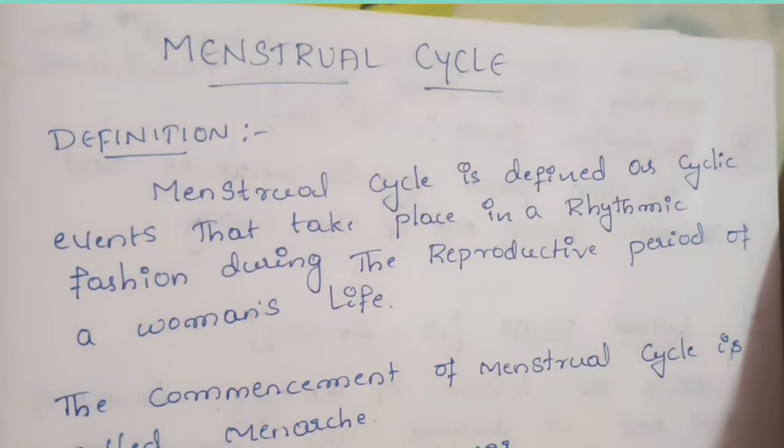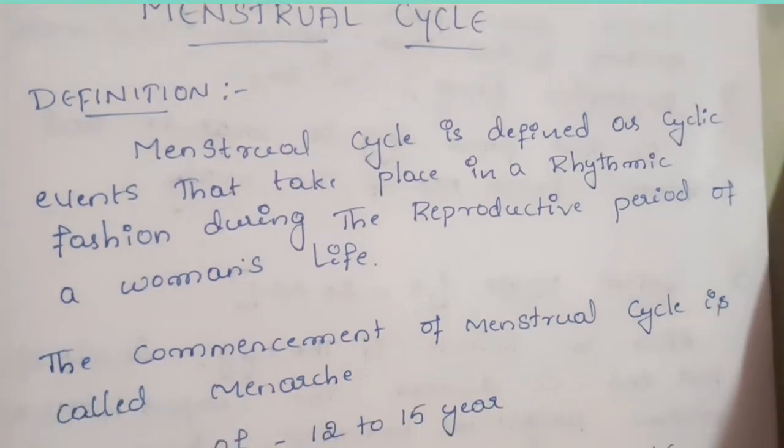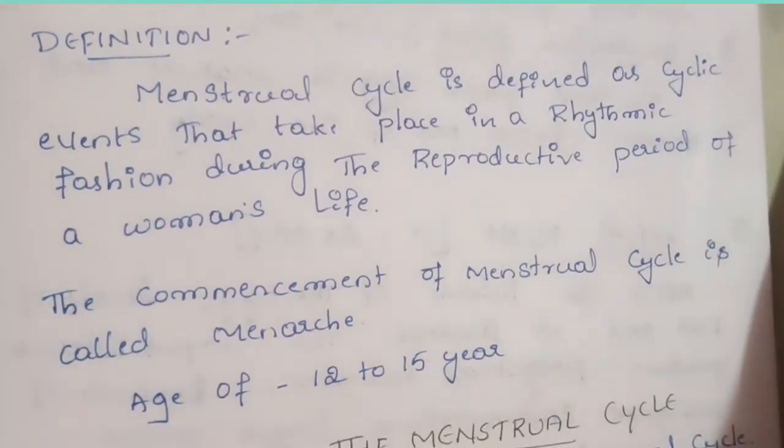Except for that, women regularly have the menstrual cycle from the age of 12 to 45 years. The commencing of the menstrual cycle is called menarche. When a girl gets her first period, that is called menarche, at the age of 12 to 15 years.